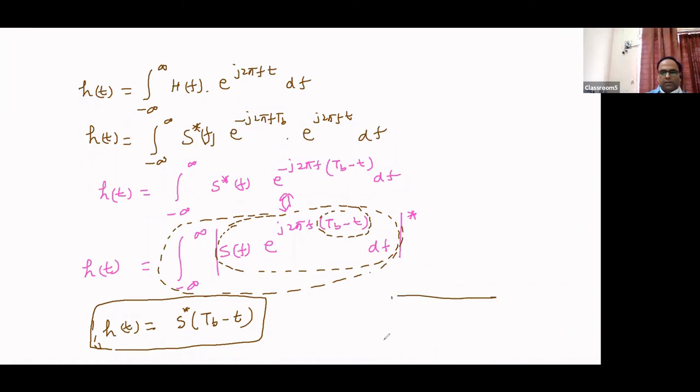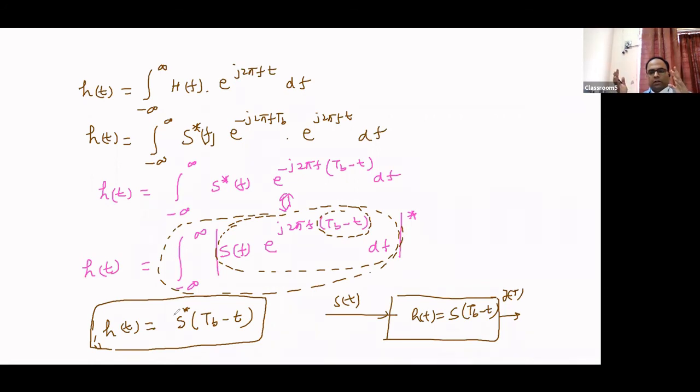Now pay attention again. s(t) was the input signal, and the output signal is y(t), for example, and h(t) is the response of your filter. If we have to maximize SNR, look at the previous slide, where I wrote that S by N can be equal to 2E by N naught only if a condition holds, and from that condition I derived the response of the filter. So if S by N is maximized and equal to 2E by N naught, then the response of the filter should be s(Tb minus t).